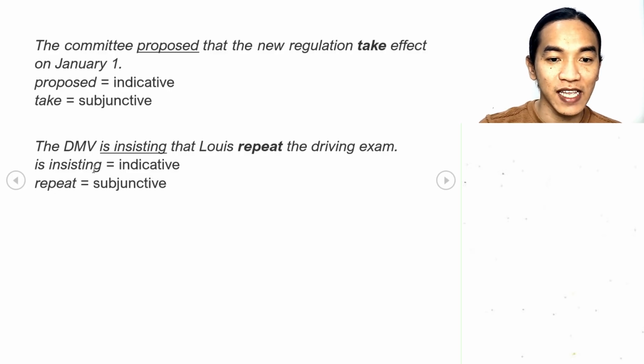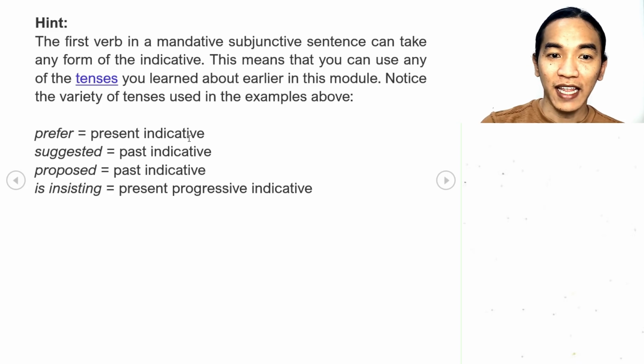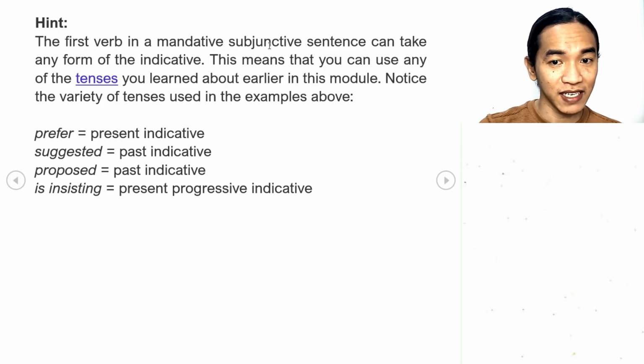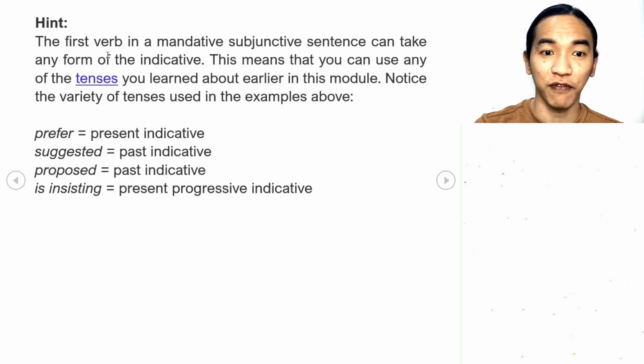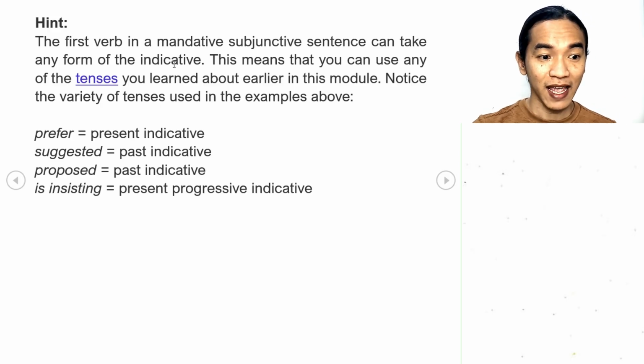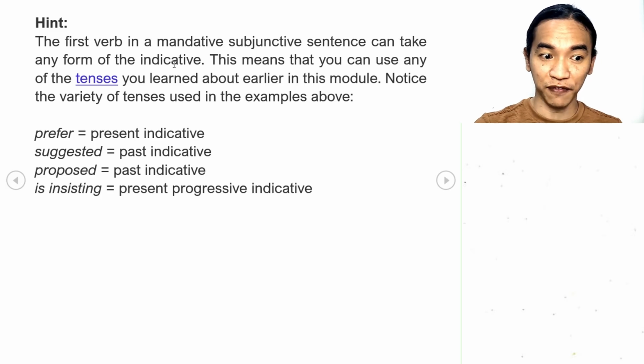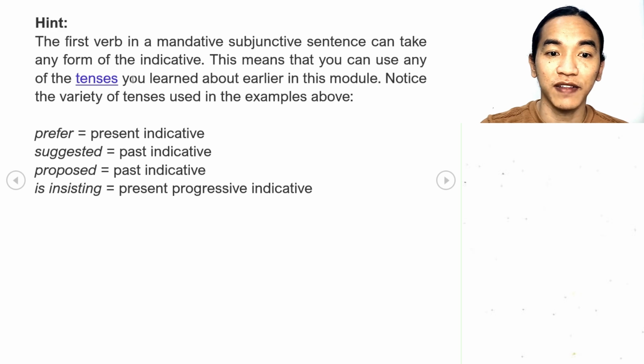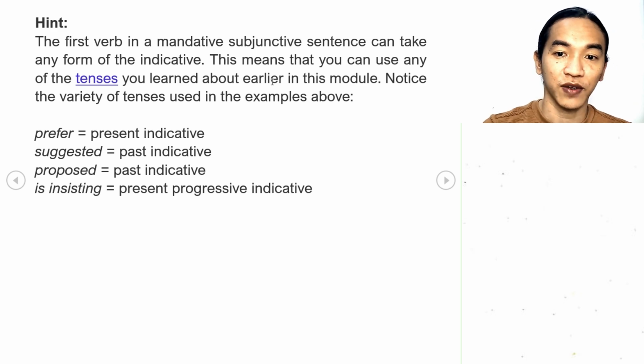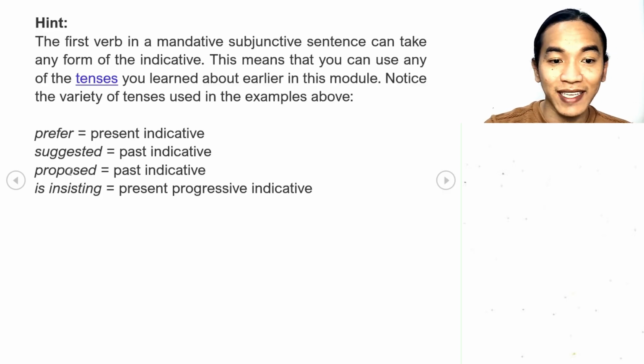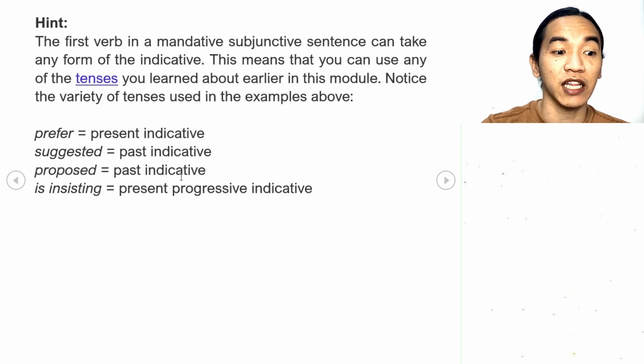As you can see, you have your indicative verbs and you have your subjunctive verbs. The first verb in a mandative subjunctive sentence can take any form of the indicative. It means it can be past, present, or future, or singular or plural. This means that you can use any of the tenses that we learned in this lesson. Notice that the sentences used in the examples of prefer, suggested, propose, and is insisting are in different tense forms.